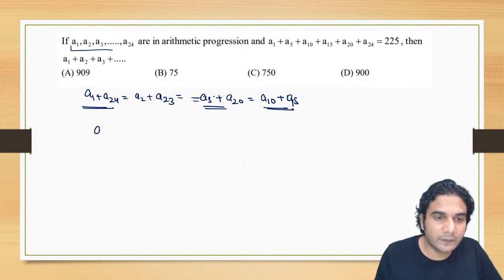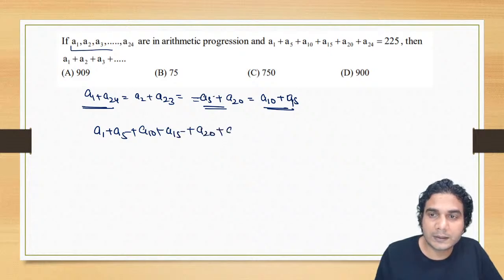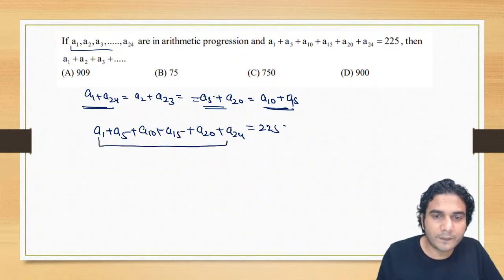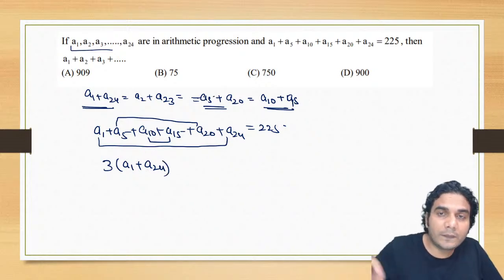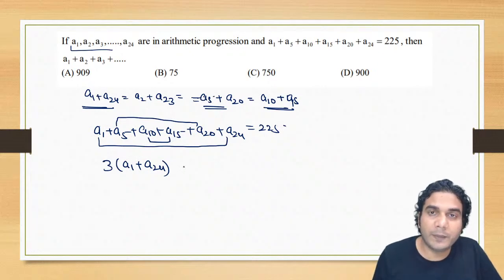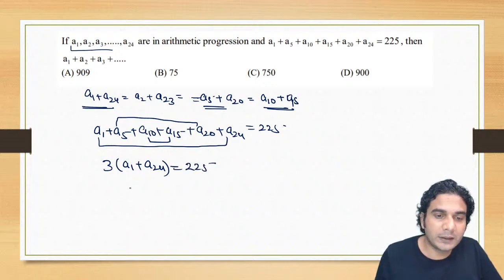And what is given in the question? We are given that A1 plus A5 plus A10 plus A15 plus A20 plus A24 is equal to 225. So you can club these terms, pair first and last, pair this and this, pair this and this, right? That means it will become 3 equal pairs. So 3 times of first plus last is equal to 225. And from this you'll get A1 plus A24, and if we divide by 3, it is going to be 75.